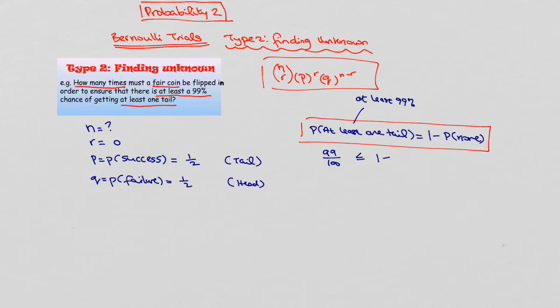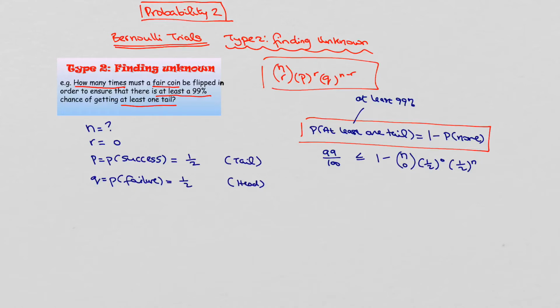Our n, we said we don't know. r we're saying is no successes. p is our probability of success, which is our tail, a half, to the power of r, so that's the power of 0. And then q is our probability of failure, which is a half, to the power of n minus r, so n minus 0 is just n. So in other words, all of this has to be at least 99%. If you're reading that from right to left, at least 99% means it must be greater than or equal to 99%.